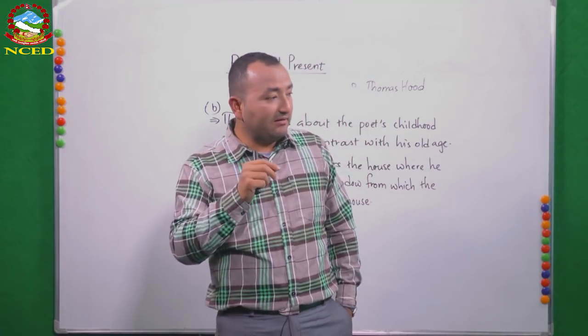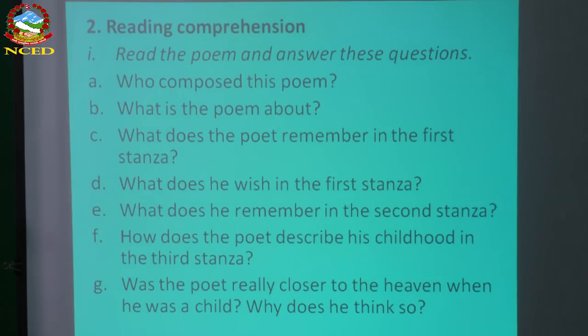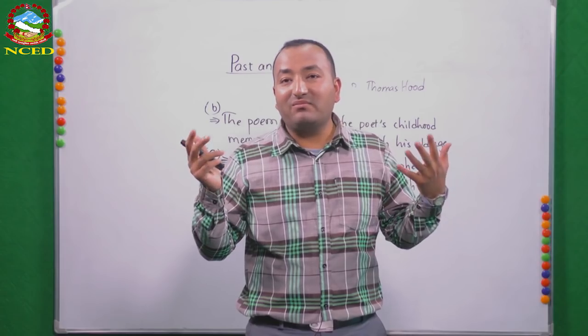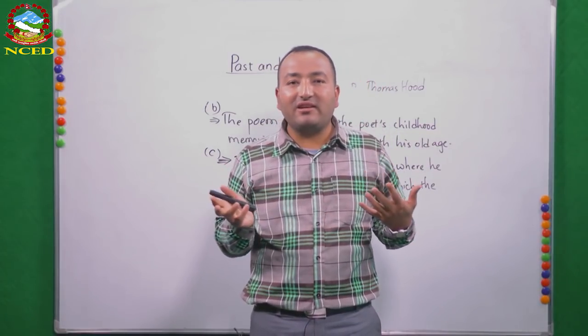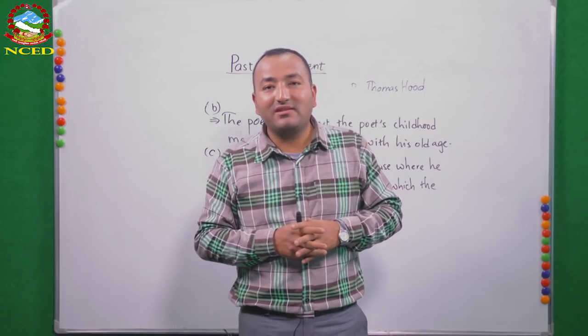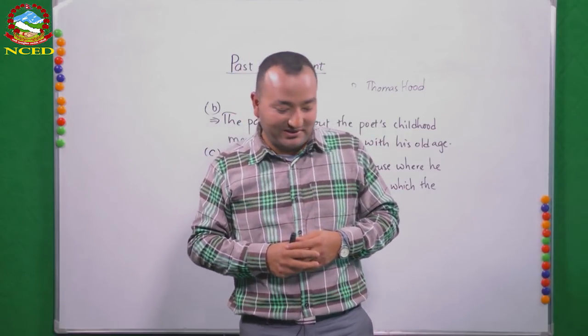And we have the last one, number G. Was the poet really closer to the heaven when he was a child? Why does he think so? Yes, the answer is yes. He was really closer to the heaven when he was a child. Why? Because of childhood ignorance. He was still a child and he was ignorant. He didn't know much about the world, and that's why he was happy. If you don't know anything about the world, about your life, about happiness and sorrows, you become just happy. This is the benefit of ignorance.